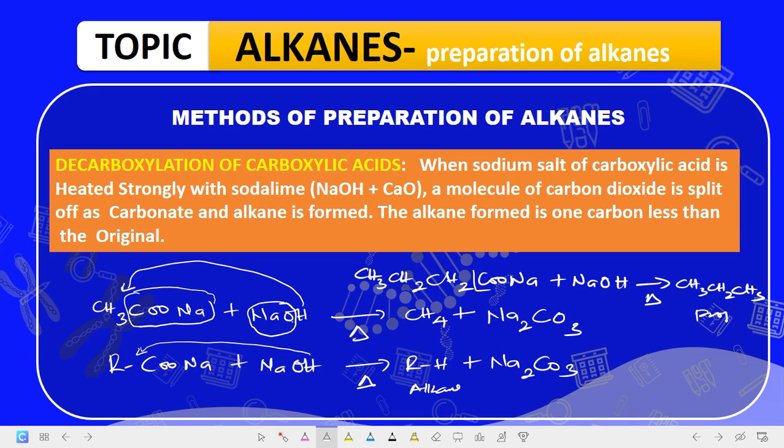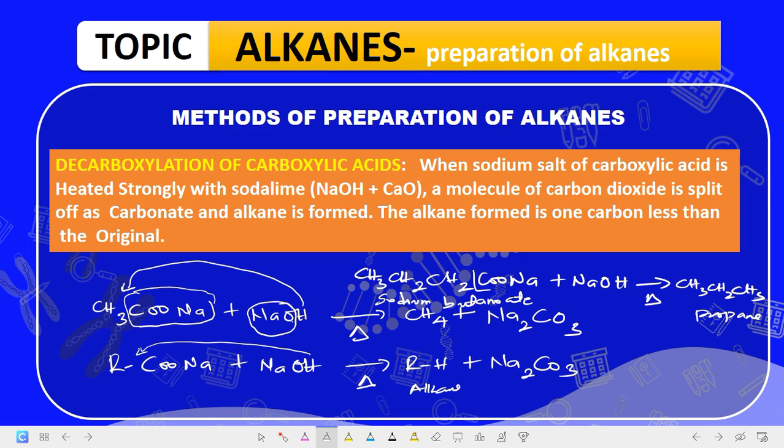And this is propane. So when this sodium butanoate is heated with sodium hydroxide, the product formed is propane, because it will form an alkane with 1 carbon less than the original. So that is that for that particular question.